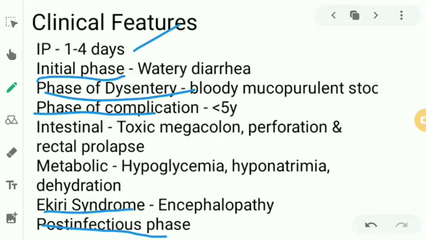Then in children less than 5 years of age, it can go to complication. The complication may be intestinal complication, metabolic complication, or Ekiri's syndrome. Intestinal complications include toxic megacolon, perforation, and rectal prolapse. Metabolic complications might be because of loss of a lot of fluids: dehydration, hyponatremia, hypoglycemia, and so on. Ekiri's syndrome is actually the neurological manifestation of Shigella. There will be encephalopathy, known as Ekiri's syndrome, with confusion, dizziness, loss of orientation, all contributing to this nervous involvement. And there will be a post-infectious phase.